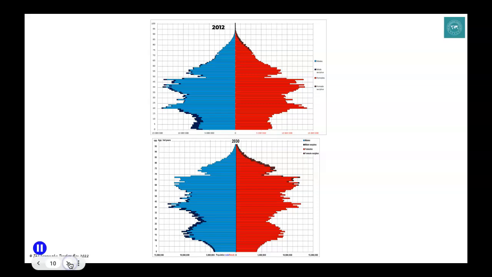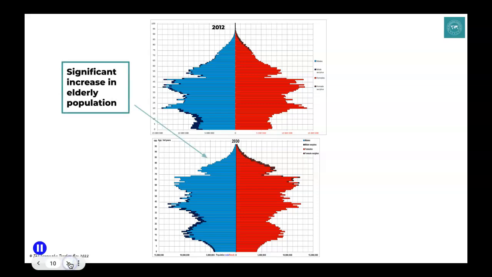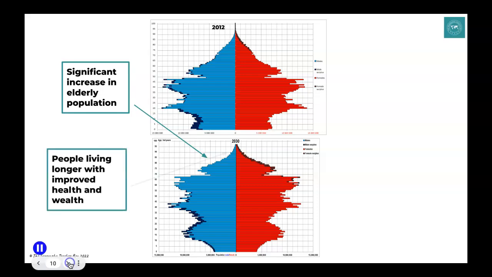Okay, so what did you get? Did you spot that there's actually a very significant increase in the elderly population? We've got quite a few more occurring in the older age ranges. We've also got the idea that more people are living longer. The life expectancy has increased, as we're finding that people's health and wealth are improving.